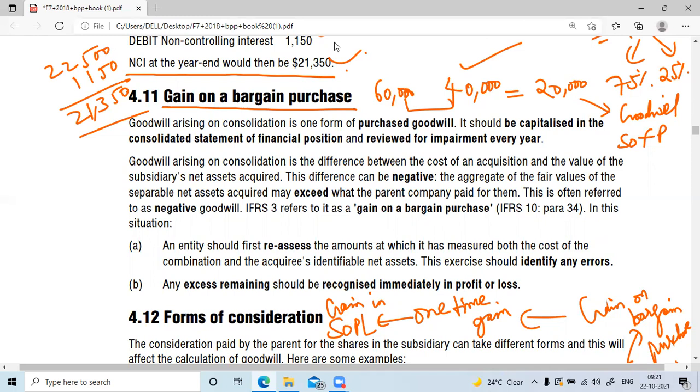Anyone who has any doubts can ask me. So this negative goodwill or gain on bargain purchase should be shown in the purchaser's income statement. Okay. Purchaser means the parent's statement of profit or loss.